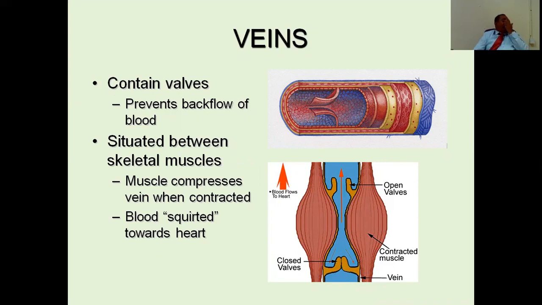You may have come across persons having dilated veins in the lower limb, called varicose veins. That is mainly due to failure of these valves and backflow of blood, so the blood vessel gets dilated.